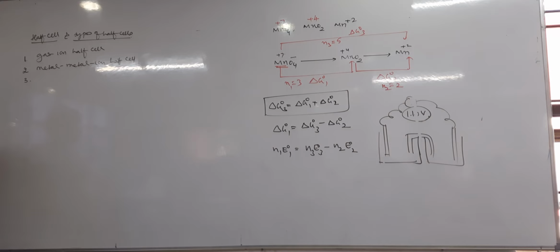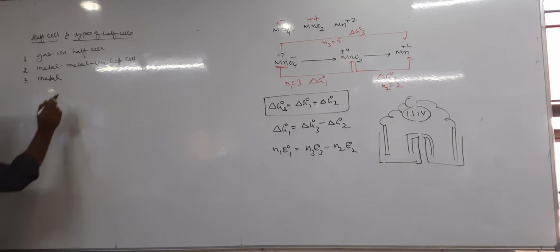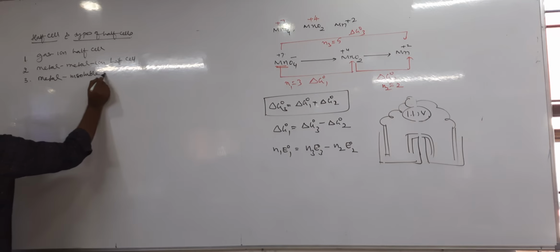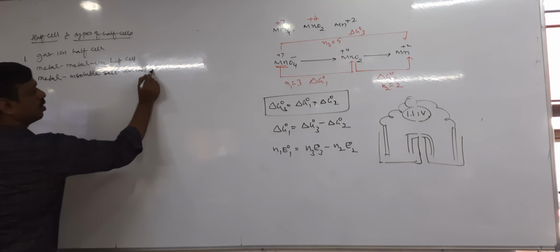Next, types of half cell. 1. Gas ion half cell. 2. Metal ion half cell. 3. Metal insoluble salt anion half cell.